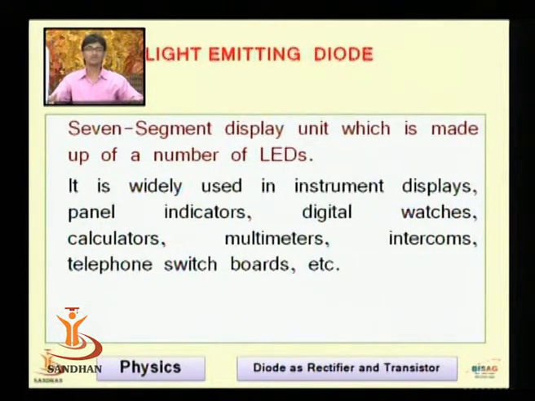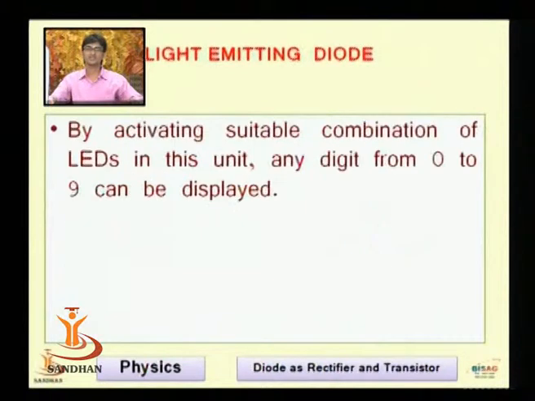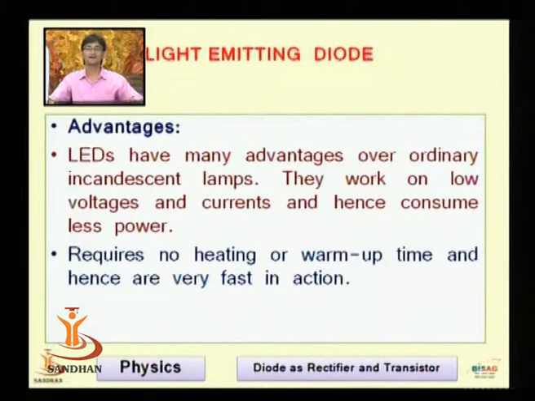Nowadays, the 7 segment display, which we saw in our last picture, is made up of a number of LEDs. We arrange the LEDs in such a way as to create a picture like that 7 segment form. It is widely used in instrument displays and panel indicators. Basically it has industrial uses, in watches, calculators, multimeters, intercoms and switchboards, etc. By activating the suitable combination of LEDs in this unit, any digit from 0 to 9 can be displayed in that 7 segment type of display.